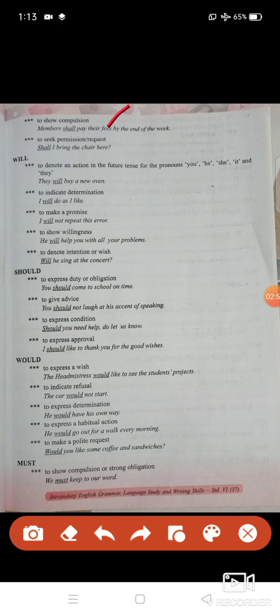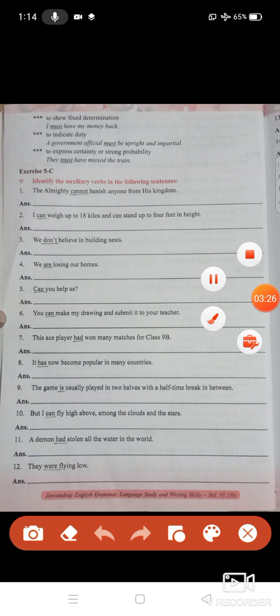Should: to express duty or obligation, to give advice, to express conditions or to express approval. Students, for example, you should come to school, you should not laugh, should you need help, or I should not like to thank. In this way you can use the words. Next helping verb, students: would, to express a wish, to indicate refusal, to express determination, to express a habitual action, or to make a polite request. Next one, must: to show compulsion or strong obligation. Next page you will see, students: to show fixed determination, to indicate duty, or to express certainty or strong probability.